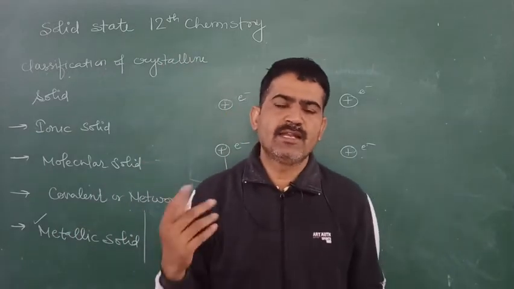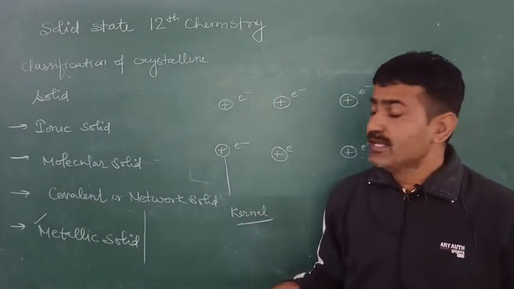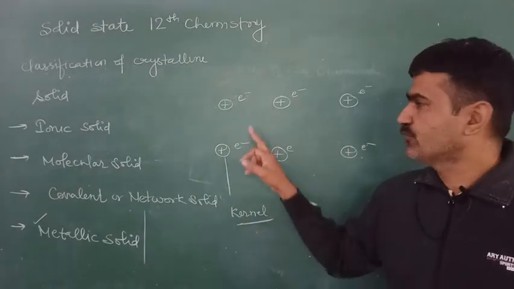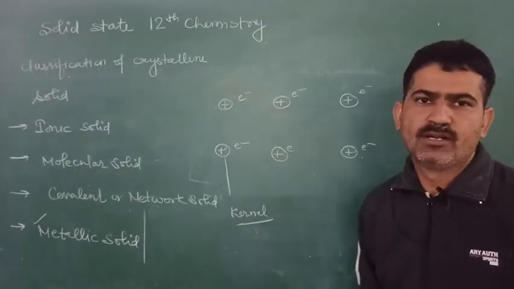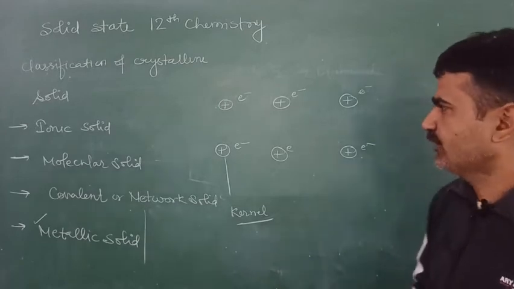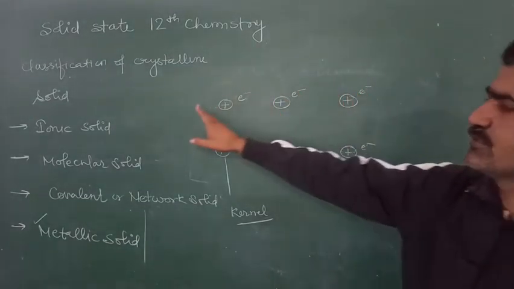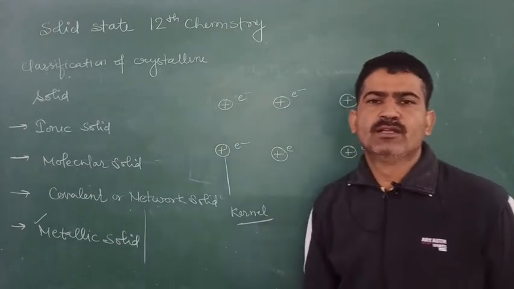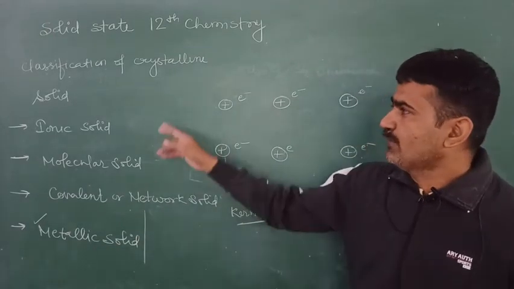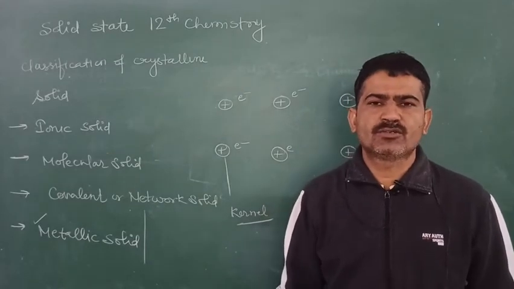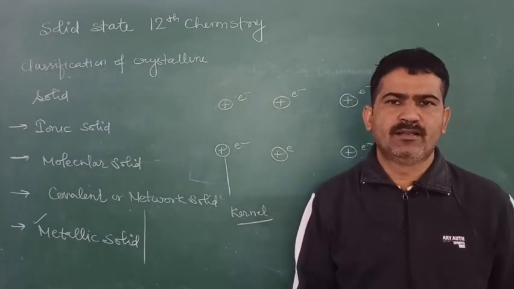Metallic solids have very high melting and boiling points, and they are good conductors of electricity due to the presence of free electrons. When you apply a potential difference, cations move towards the negative pole and electrons move towards the positive pole. These are the four types of crystalline solids we classify on the basis of their constituent particles.